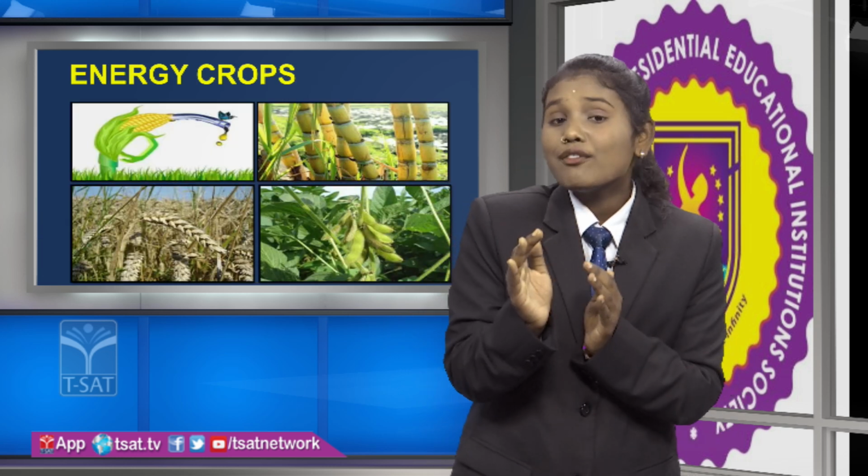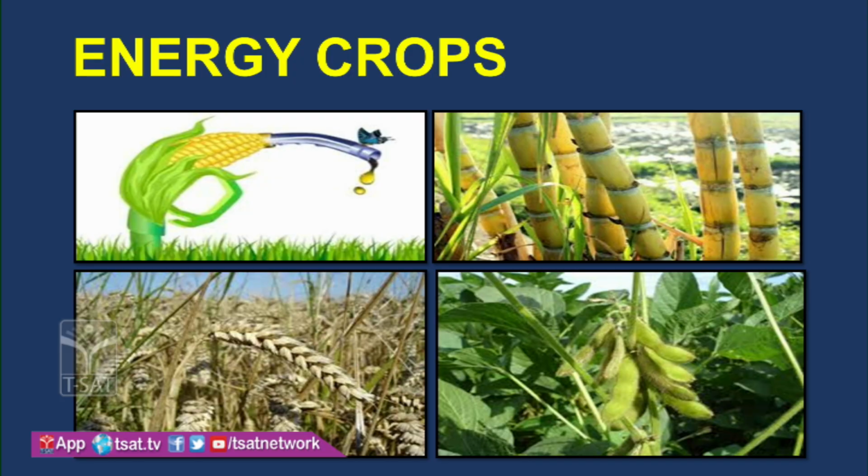Friends, now we are discussing that biofuels are extracted from crops, right? So, let us see what those types of crops are. They are energy crops, meaning crops which have high levels of sugars, carbohydrates, nutrients. Those types of crops are called energy crops. For example, corn, sugarcane, wheat, soya bean, etc.